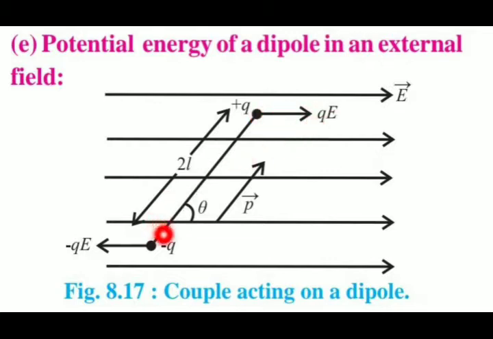And if you observe here, if anything is rotating, there will be two kinds of force, and both the forces will be opposite to each other. As you can see here, this is the positive qE and it will be the negative qE. How do you know that? Because one is having the negative charge, another is having the positive charge. So these two forces will be opposing each other, and because of this, the dipole is rotating.